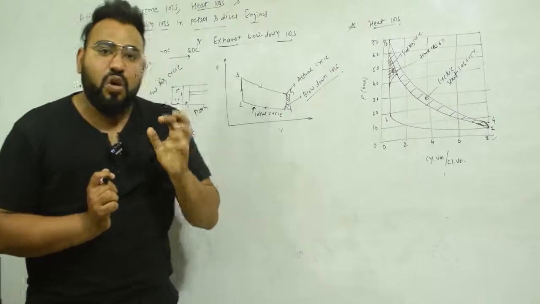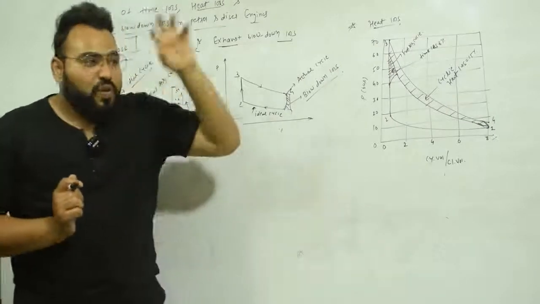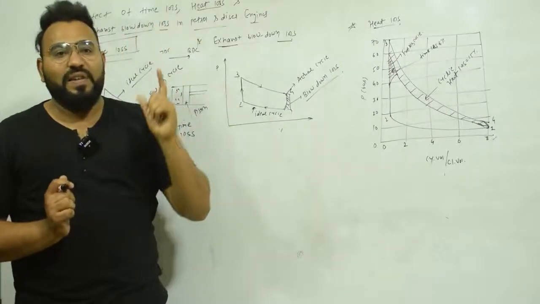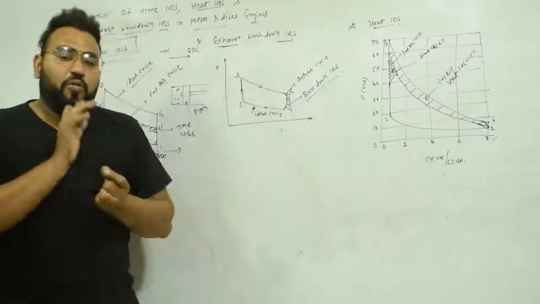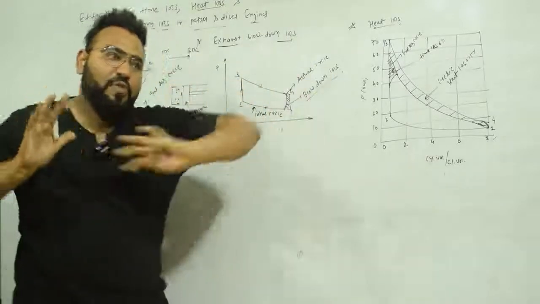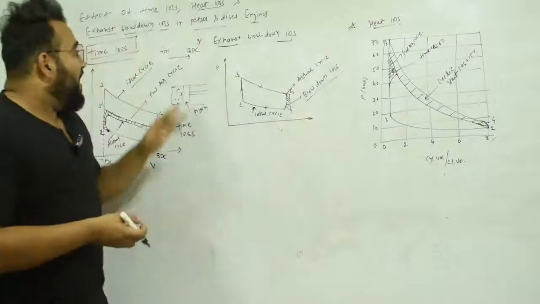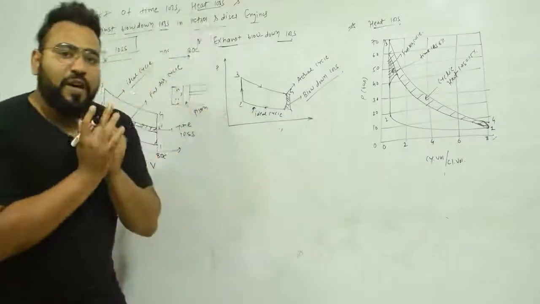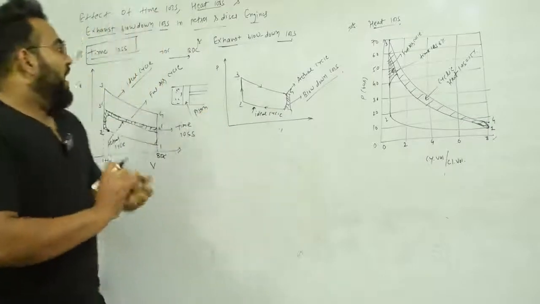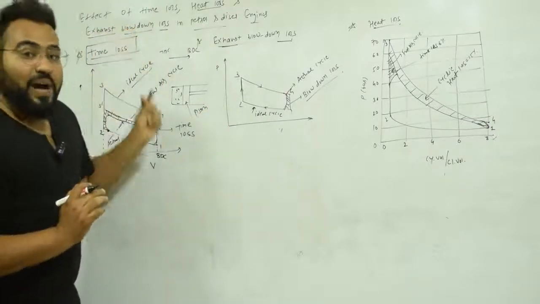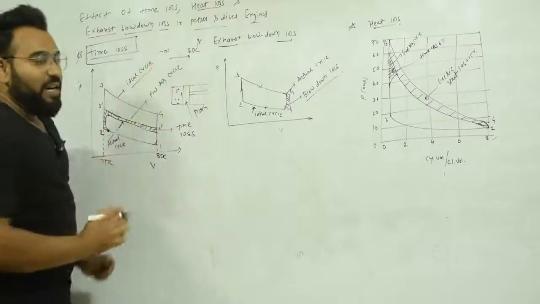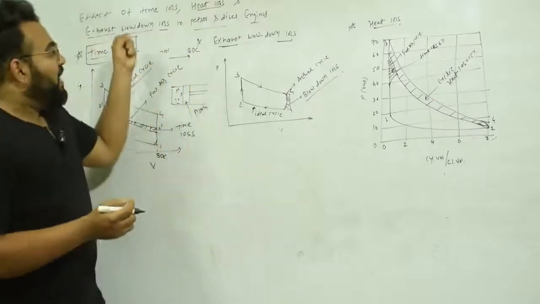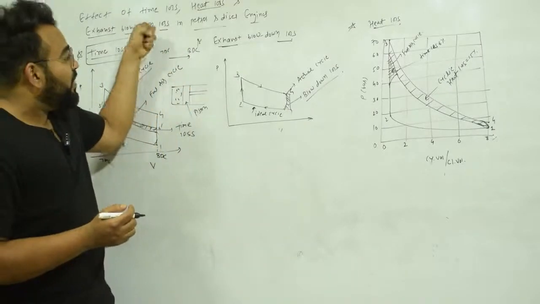So to reduce our work, because we have to remove the exhaust gases through the exhaust valve, we have to work on the piston. The piston will remove all the exhaust gases, but if it has maximum pressure at BDC, then we have to give more work. So what are we going to do? We are going to open the exhaust valve in advance before the piston reaches BDC. So some of the exhaust gases will be removed.